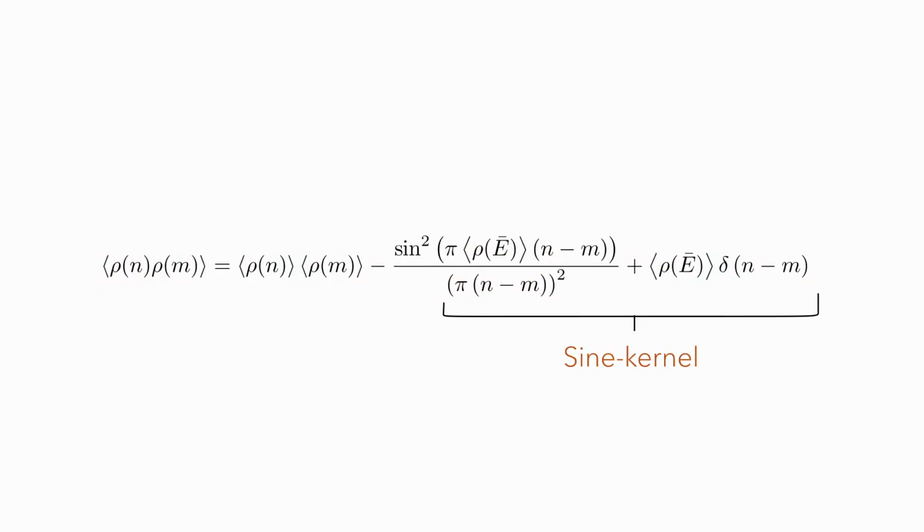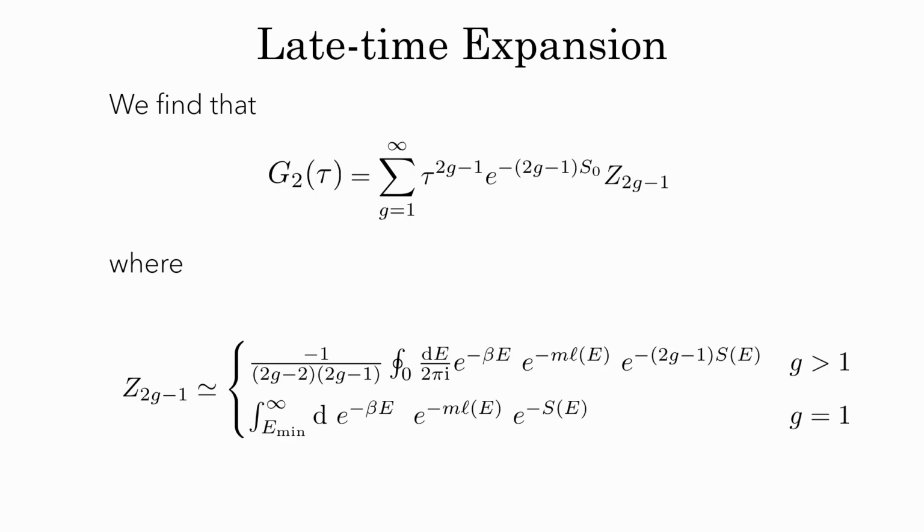And it turns out that there's a natural way to fix this, and that is to introduce an emergent random matrix behavior. And in particular, we can add a term called the sine kernel to the two-point function calculation, and the resulting corrected two-point functions saturate at late times. To make the saturation quantitative, we can expand the corrected two-point functions in powers of the boundary anchoring time, and we get the following series.